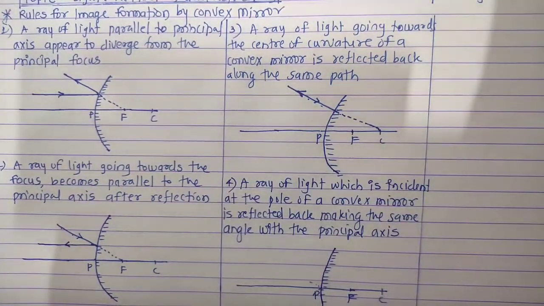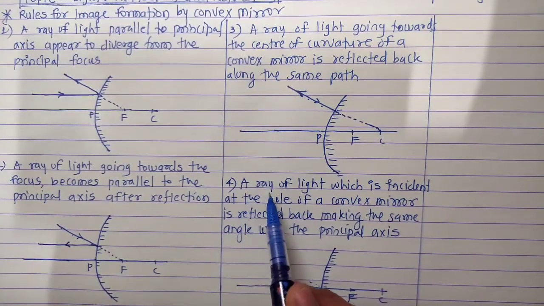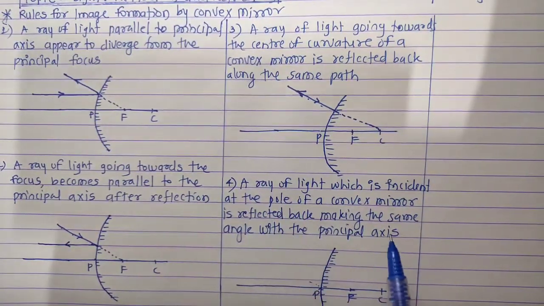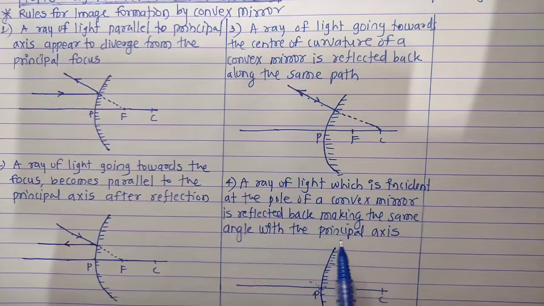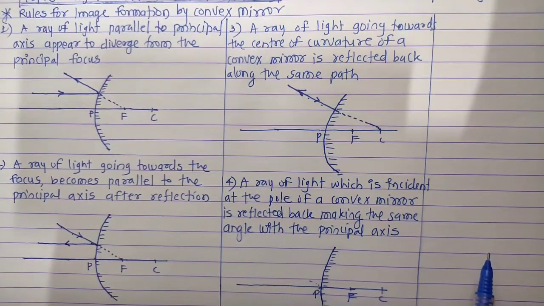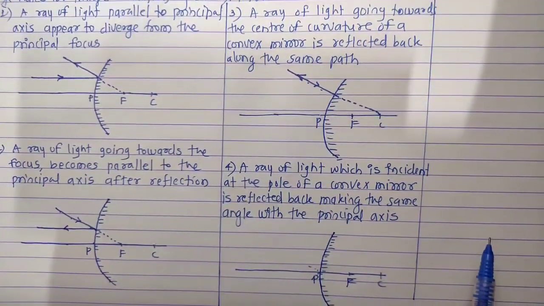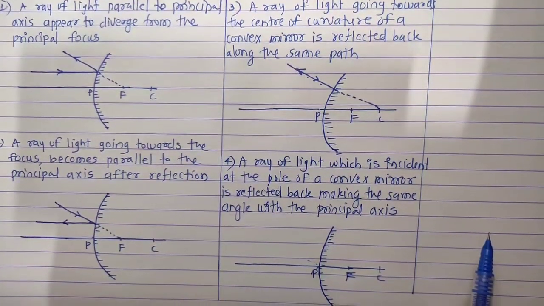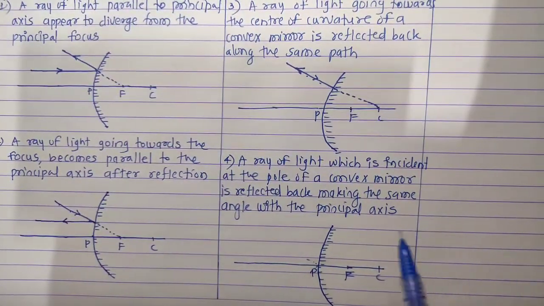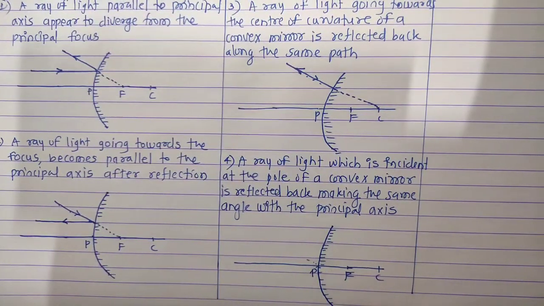Now let's see fourth rule. A ray of light which is incident at the pole of a convex mirror is reflected back, making the same angle with the principal axis. Now here you can see this one is a convex mirror.